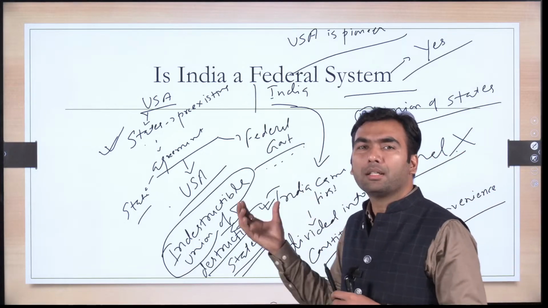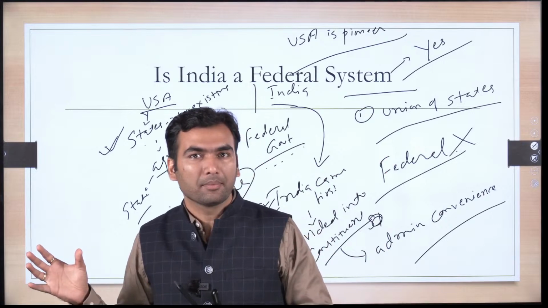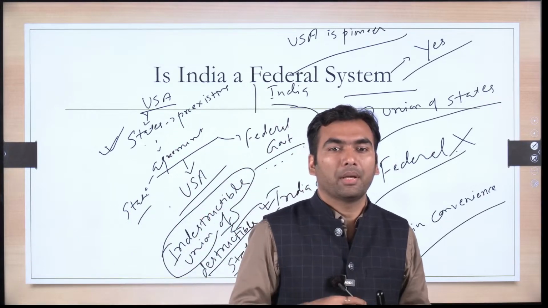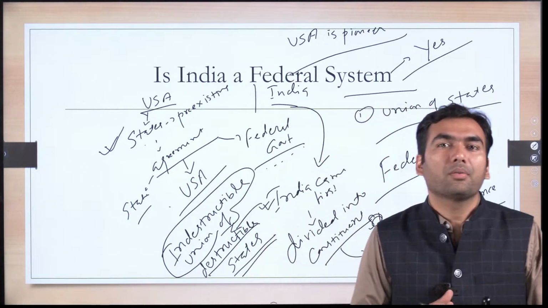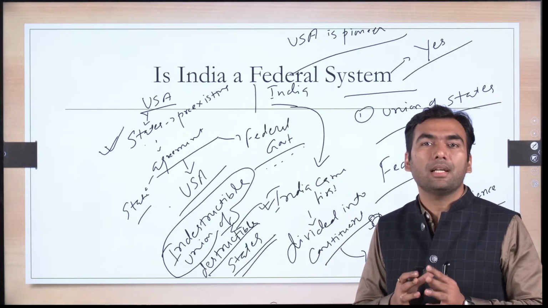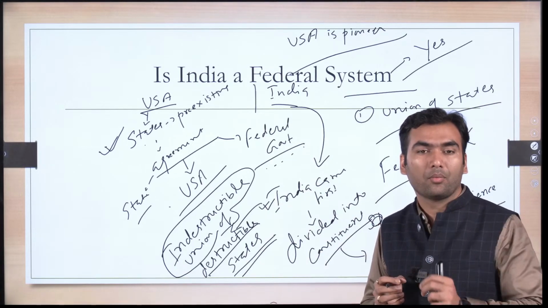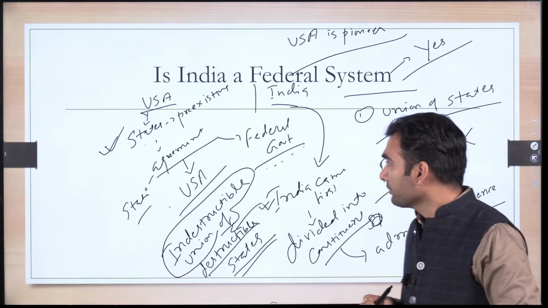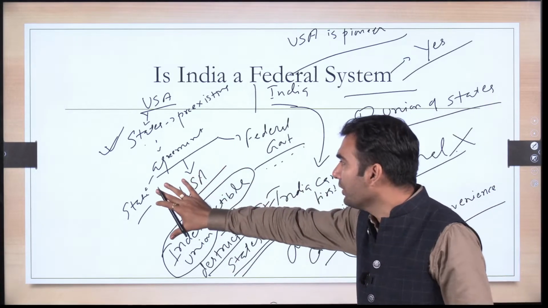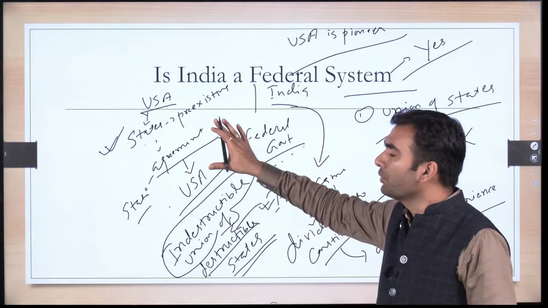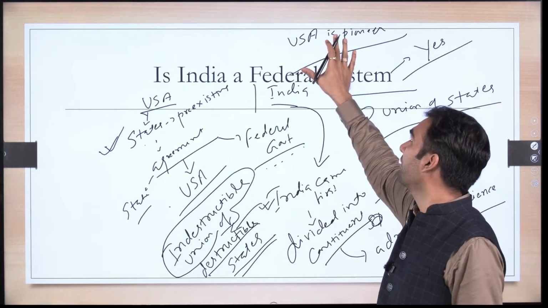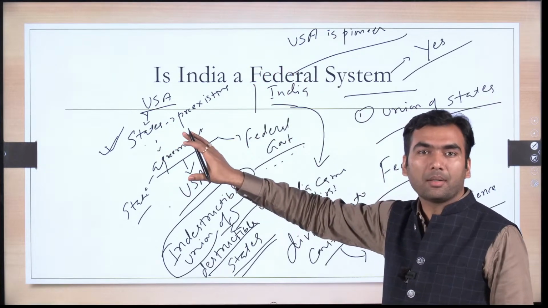And there are other centralizing tendencies as well that I will make you write, because of which we are saying that India is quasi-federal. USA had this kind of federalism since it was the pioneer of the federal system.